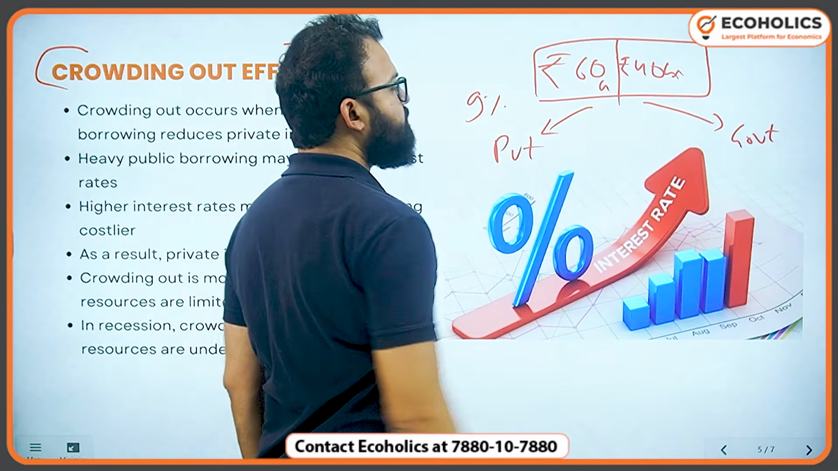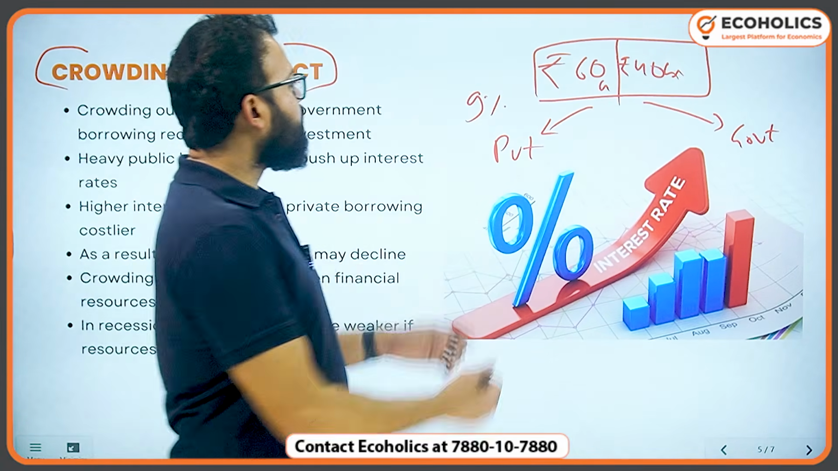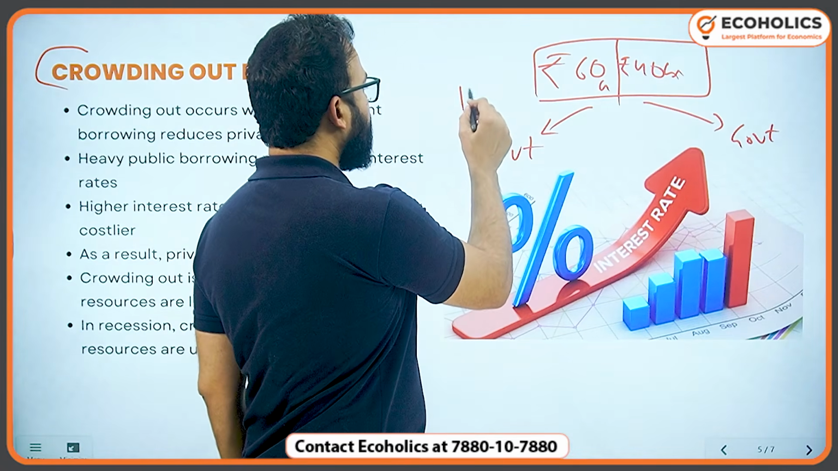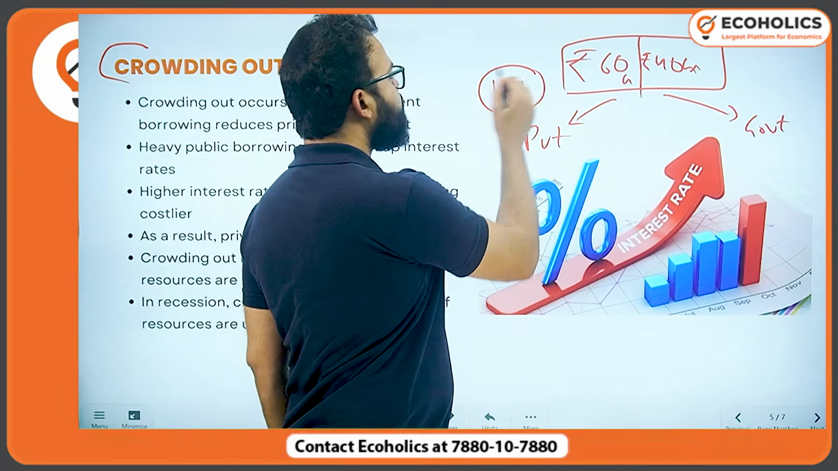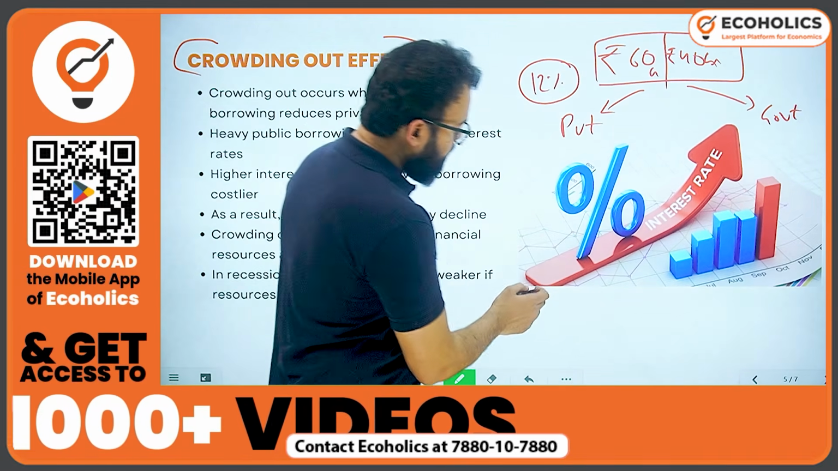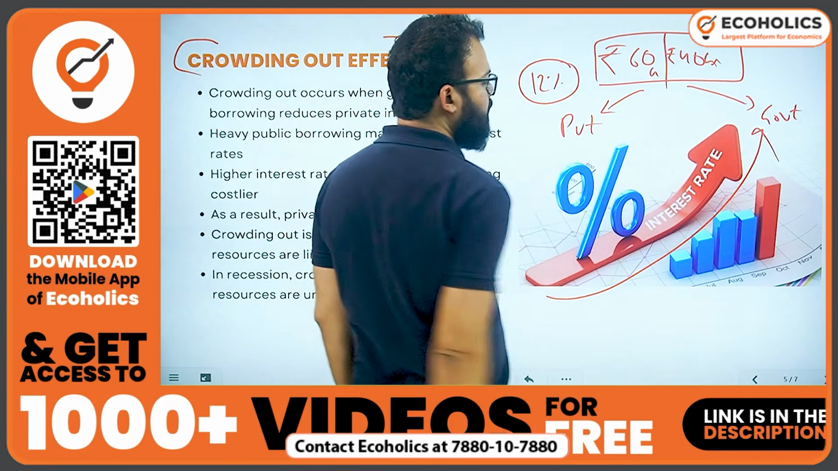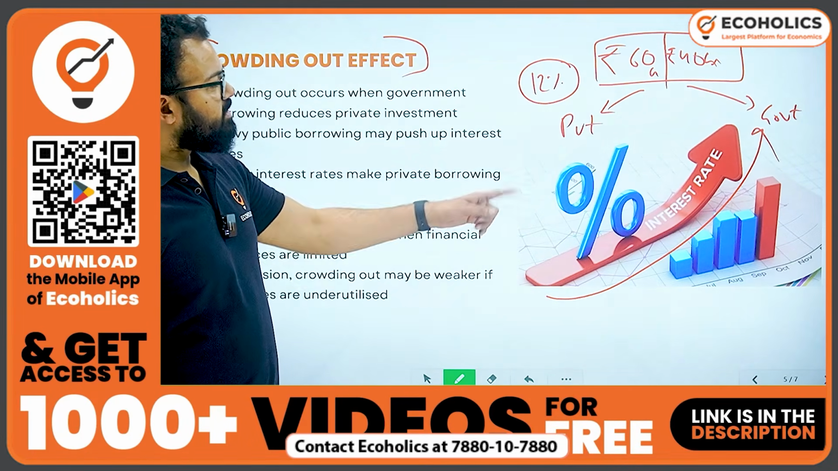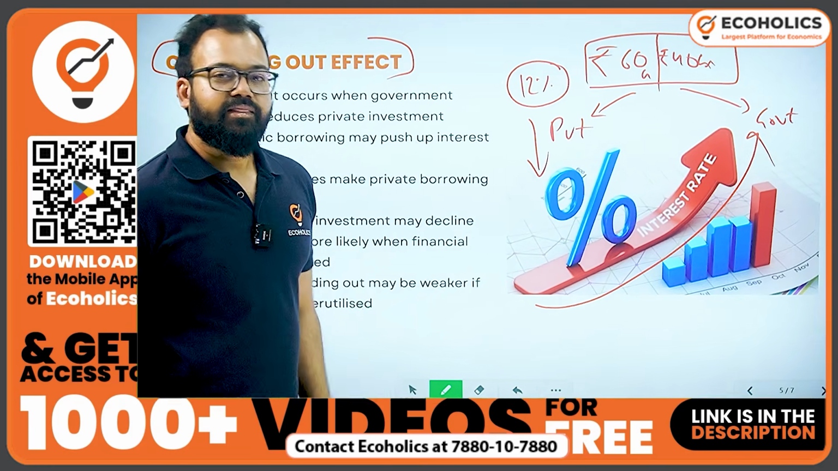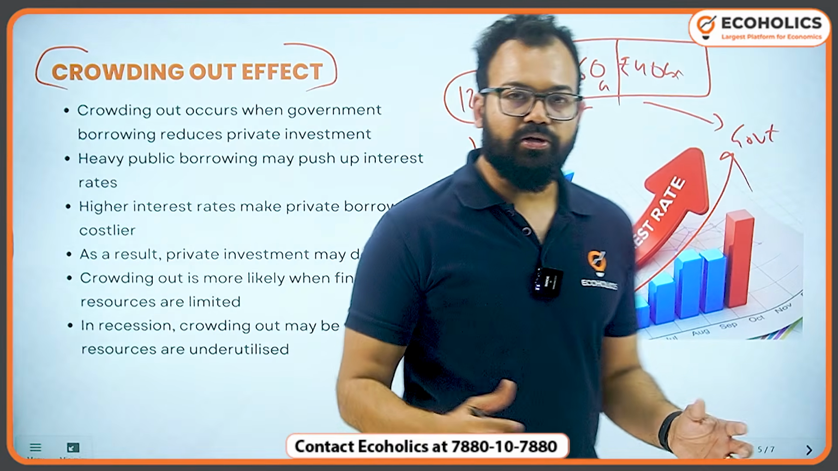So what will happen then? This will not be available at 9%. Why? Because now the fund is less. So it may go up to 12%. And when this will go up, what will happen? Private sector will not borrow now. And this is what you can see. Interest rate goes up, and when interest rate goes up, private investment goes down. And that's how this is called crowding out effect.